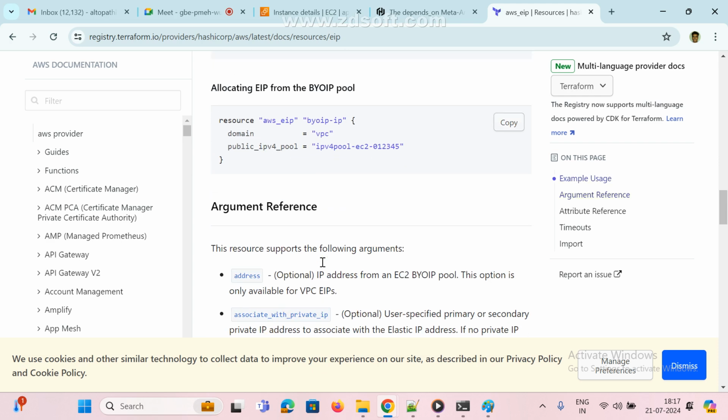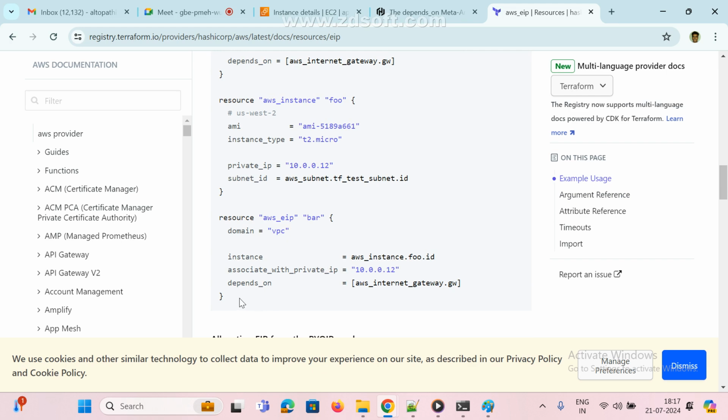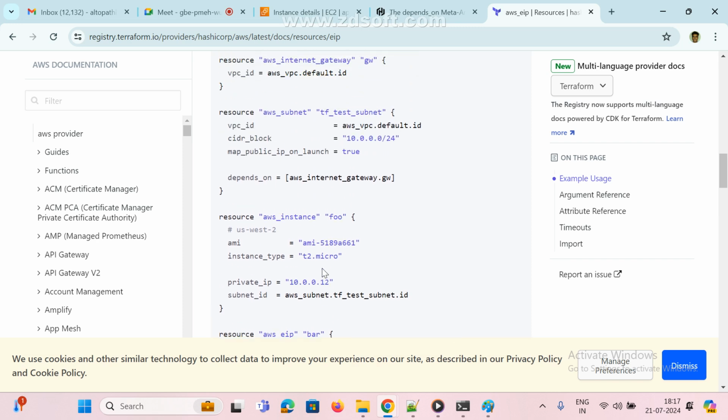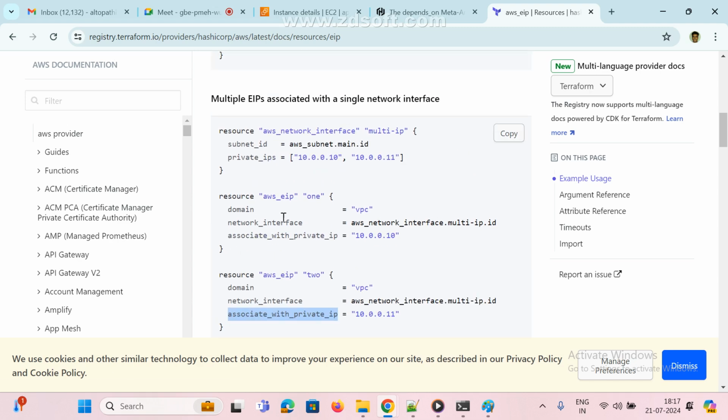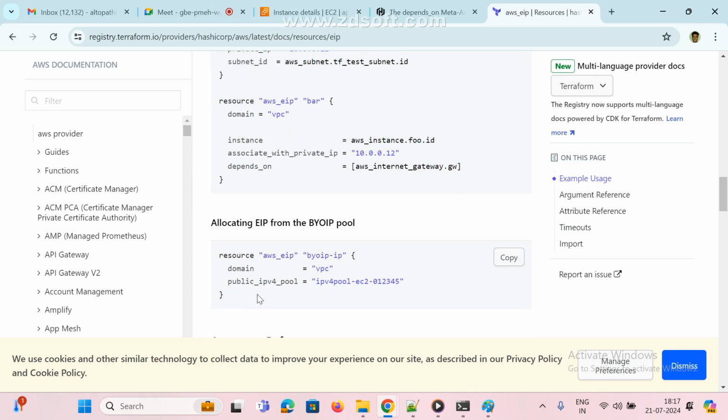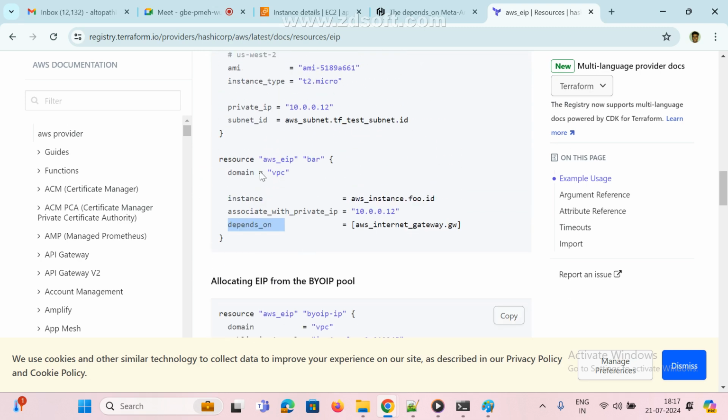Once that is done, I want to use depends_on. Anywhere they use depends_on, see here, depends on internet gateway. Here also depends on. So before creating a subnet, I need depends_on internet gateway. This is the association, this is the IP, and this is EC2. Now see how they are using depends_on. First they created the elastic IP, this is the instance ID, this is the association IP, and this is depends_on internet gateway.